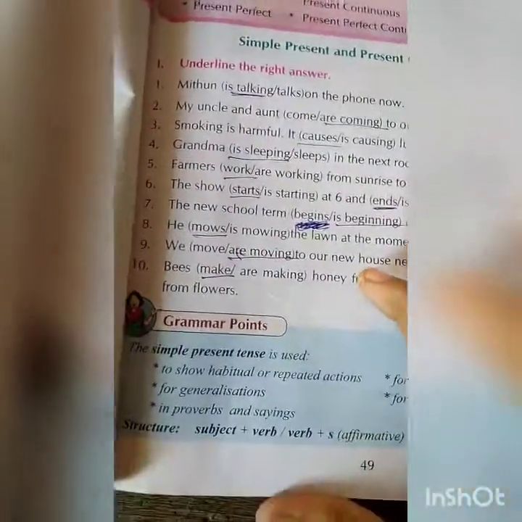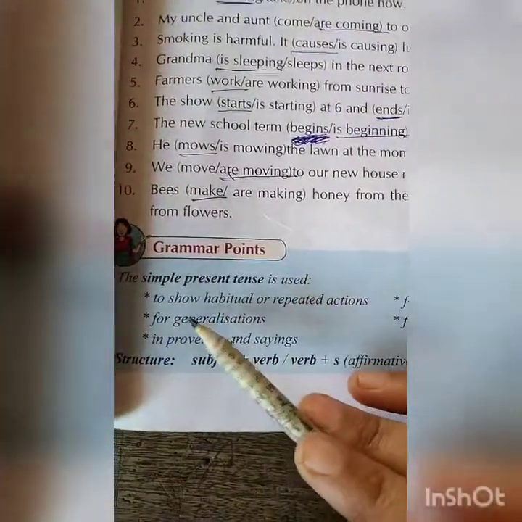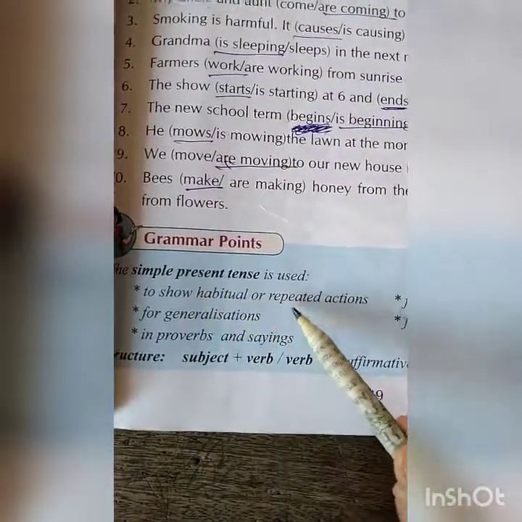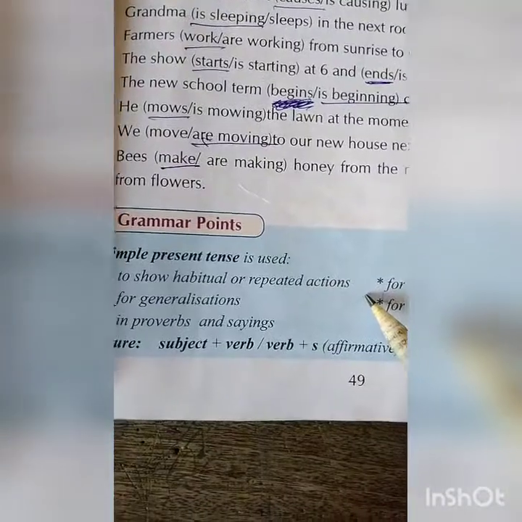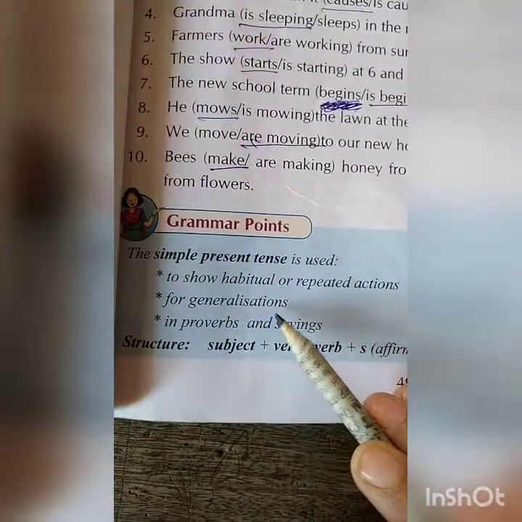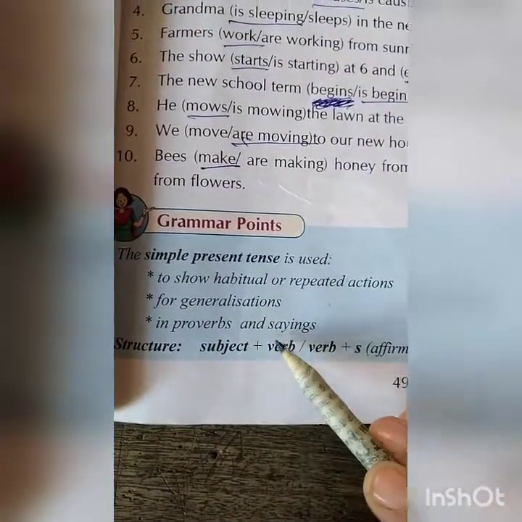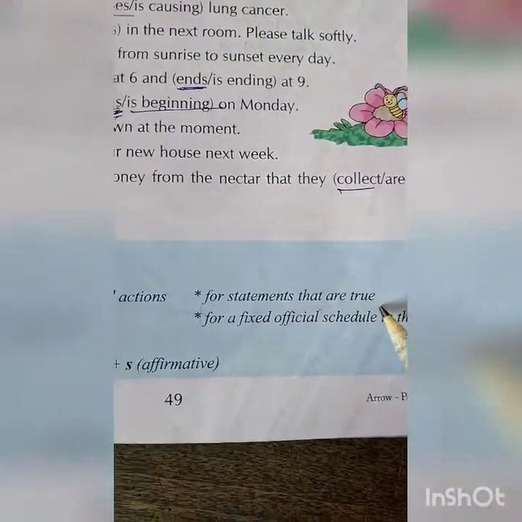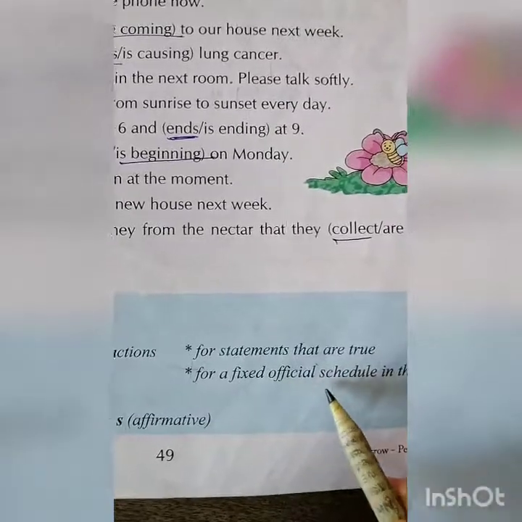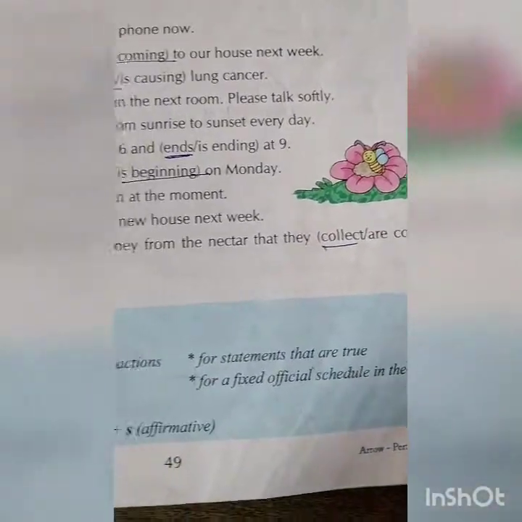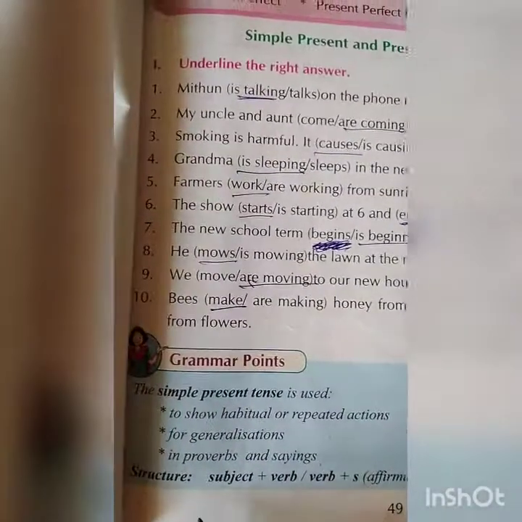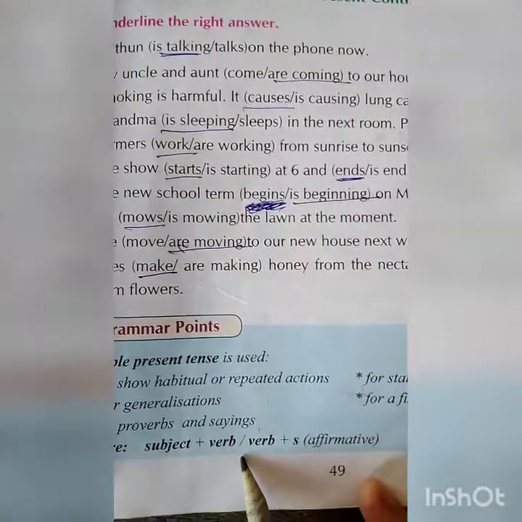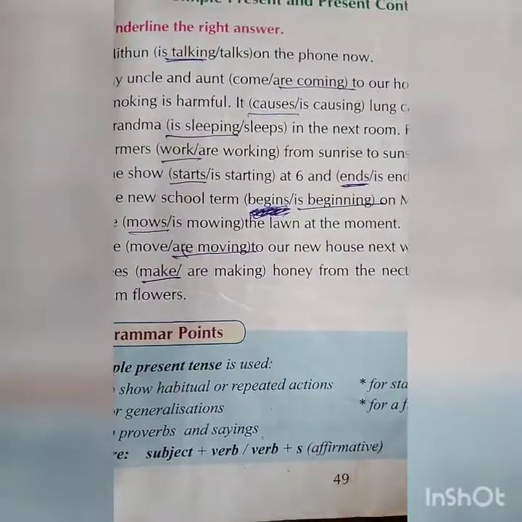Now first we see is simple present tense. It is used to show habitual and repeated actions, for generalizations in proverbs and sayings, as well as for statements that are true, or for a fixed official schedule in the future. Its structure is subject plus verb plus s.